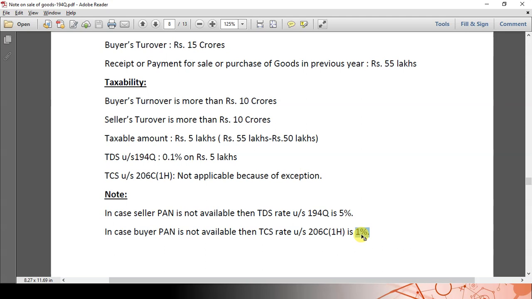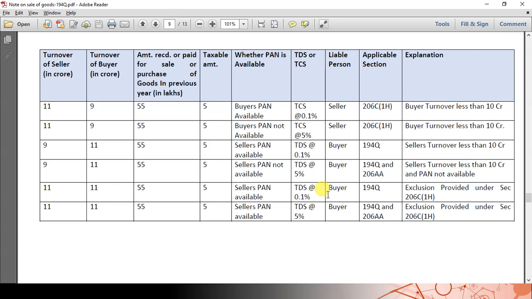That means TDS under section 194Q is 0.1%. TCS under section 206C1H is 0.1%. If PAN is not available, 194Q says 5%. If PAN is not available, 206C1H says 1%. Let us take a few more examples for better understanding whether TCS under section 206C1H has to be collected or TDS under section 194Q has to be deducted.